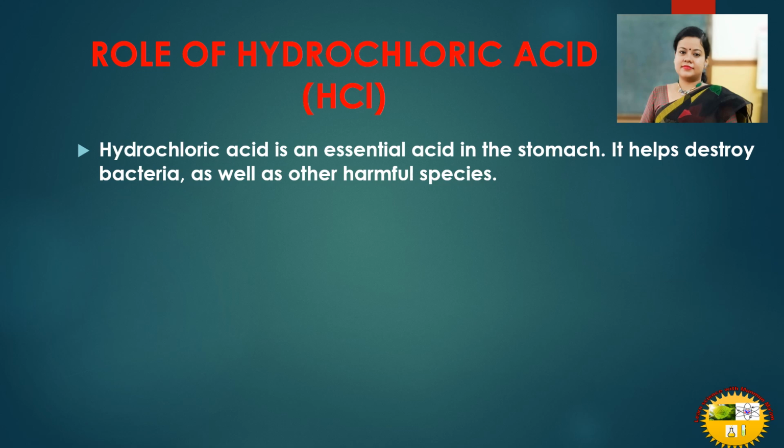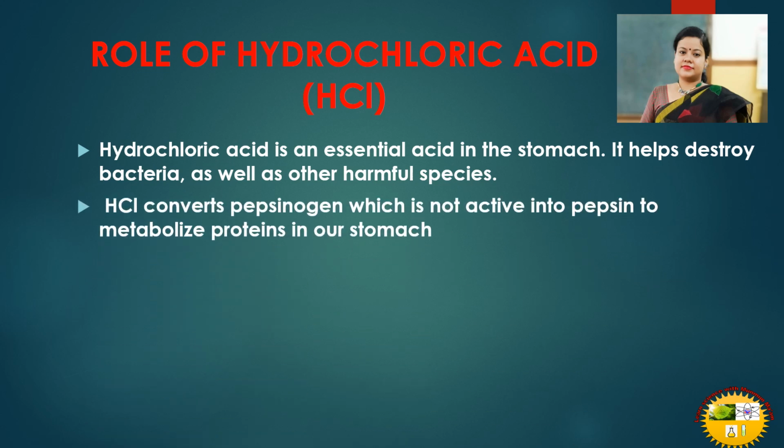If any bacteria or harmful species enter our digestive tract through our food, they are destroyed by the hydrochloric acid present in the stomach. HCl converts pepsinogen, which is not active, into pepsin to metabolize proteins in our stomach. I hope this point is very much clear to you now. So this is the role of hydrochloric acid in digestion.